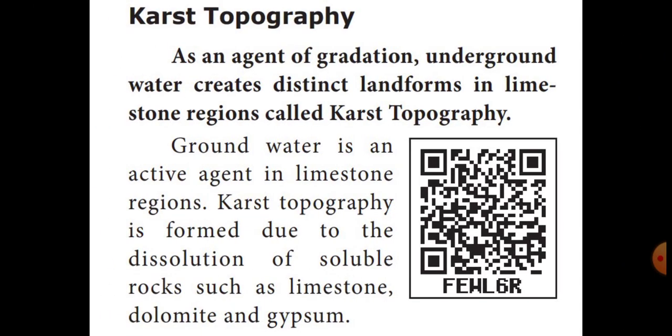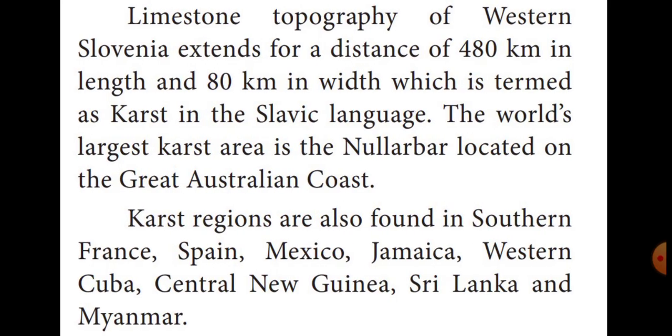Then finally we learned about the landforms of karst topography. Karst topography means, because of the process of gradation, that means leveling of land, the underground water creates distinct landforms in limestone regions. That is called karst topography. The groundwater is an active agent in the limestone region. It was formed due to the solution of soluble rock, for example, rocks like limestone, dolomite and gypsum.